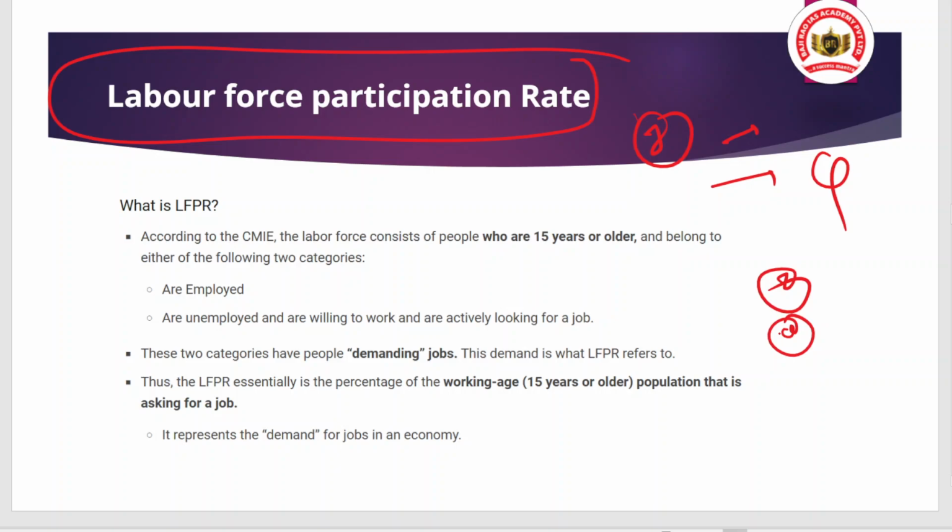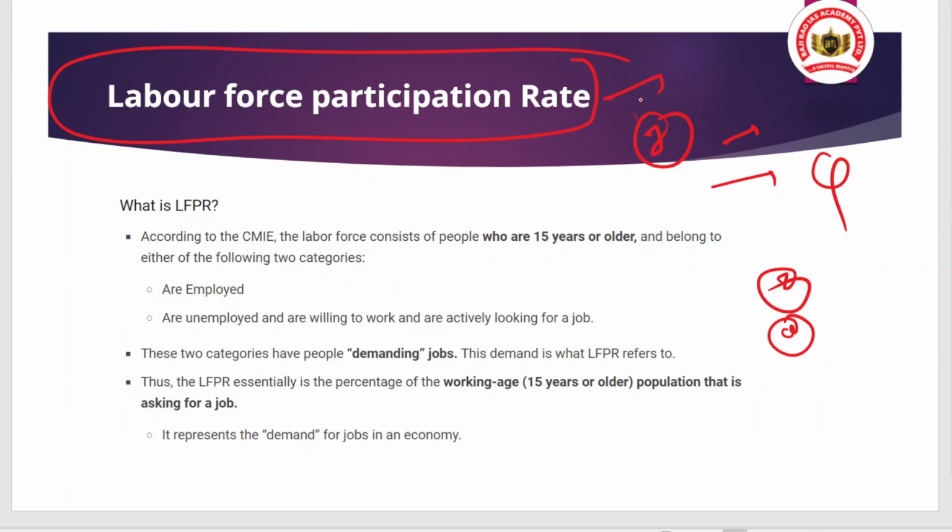So that's why the major focus of this article is on the challenges women face, especially women who get married, because after marriage women's participation in the workforce shrinks because of increased responsibilities. We will explore this article in a detailed way, and it will be very interesting to understand. Okay, so let's start.